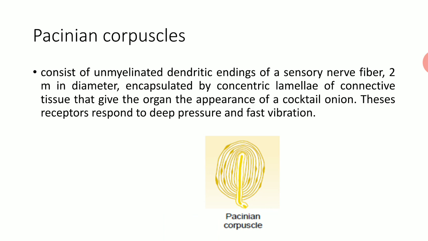Pacinian corpuscle consists of unmyelinated dendritic endings of a sensory nerve fiber about 2 mm in diameter, encapsulated by concentric lamina of connective tissue that give the organ the appearance of a cocktail onion. These receptors respond to deep pressure and fast vibration.